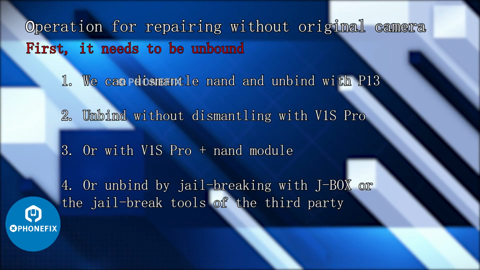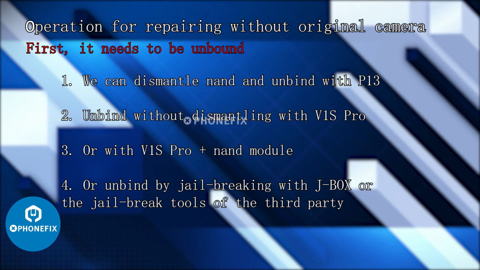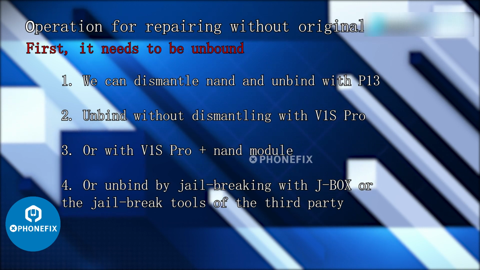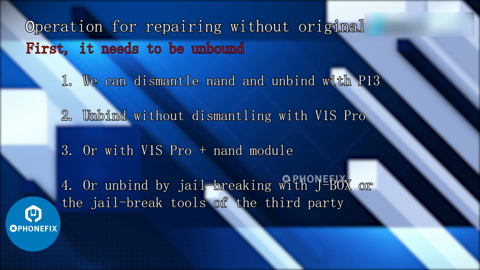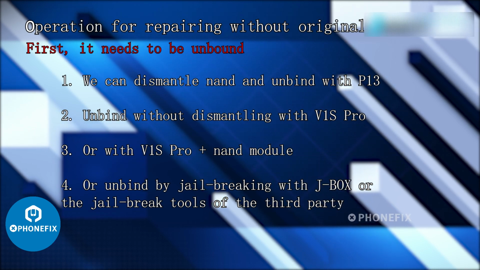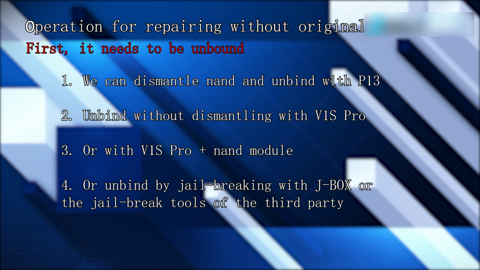Next is the operation for repairing without the original camera. First, it needs to be unbound. We can dismantle the NAND and unbind with P13, unbind without dismantling with the V1S Pro, or with the V1S Pro plus NAND module, or unbind by jailbreaking with JBox, or the jailbreak tools of a third party.